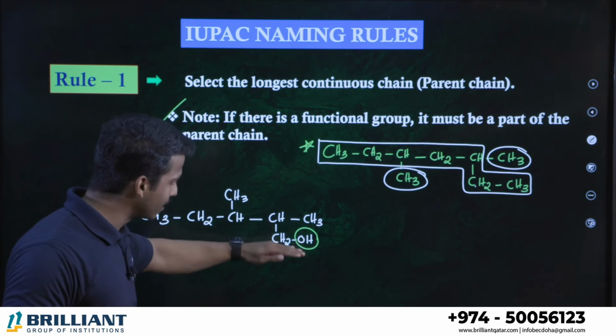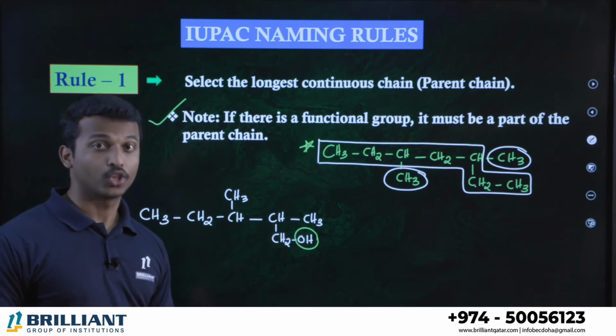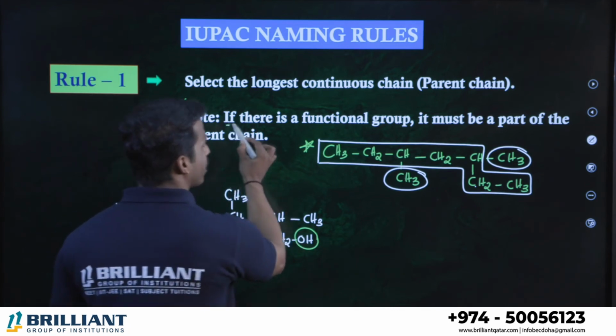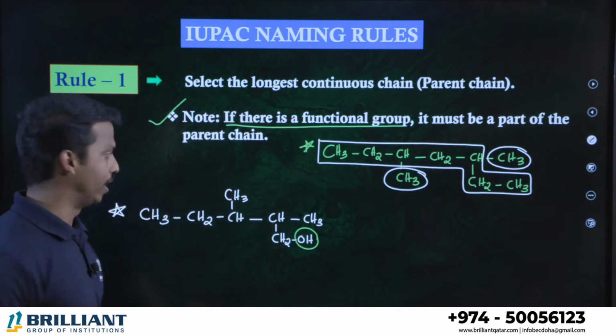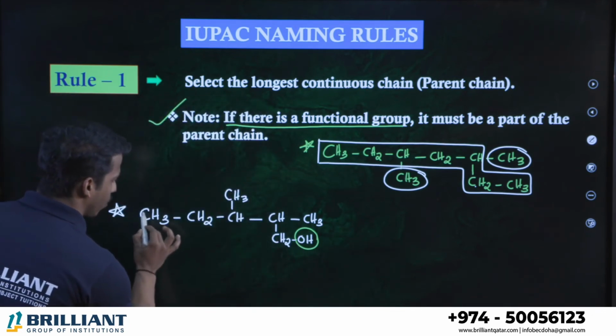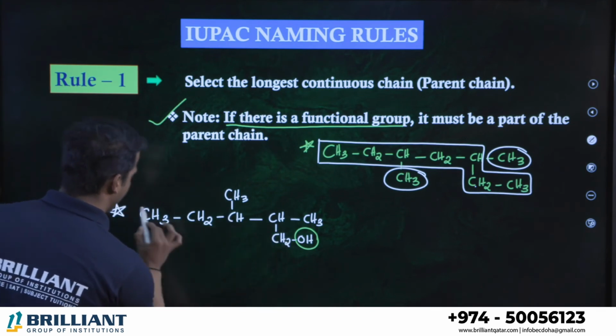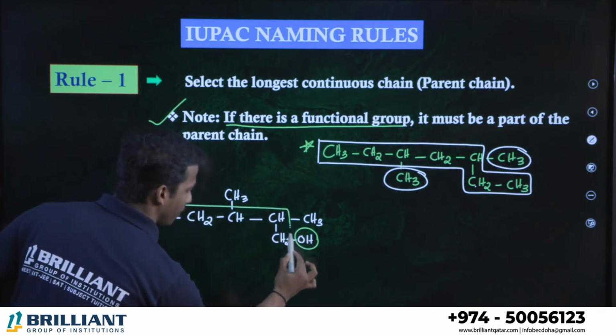Yes or no? It exists as a subgroup. It should not be there. If there is a functional group in the compound, it must be a part of the major chain. So, which one is the parent chain? 1, 2, 3, 4, 5. Dear student, this should be the parent chain.